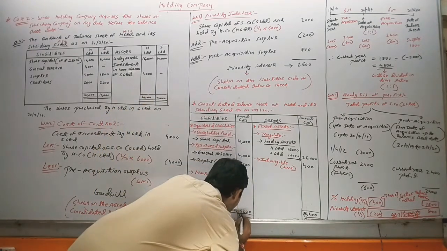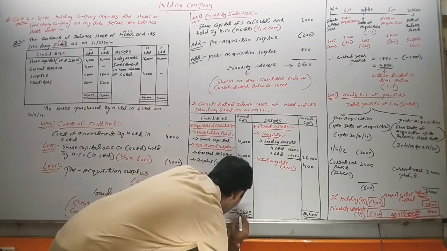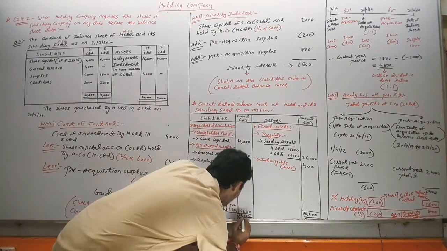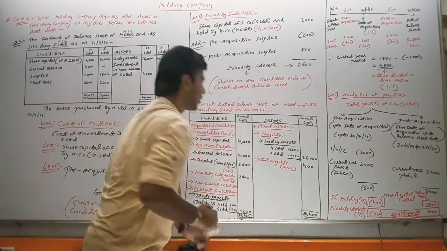Okay. 26,400 is a tally amount. 26,400 is written here. You can see it, 26,400.